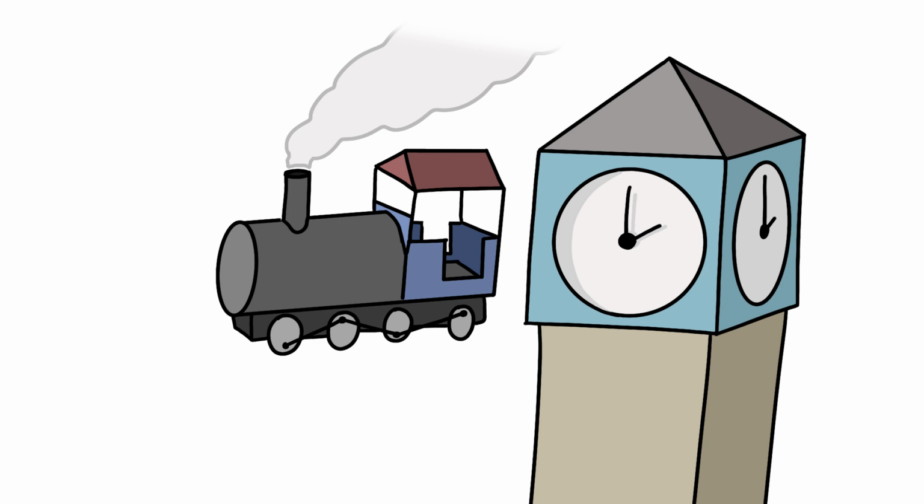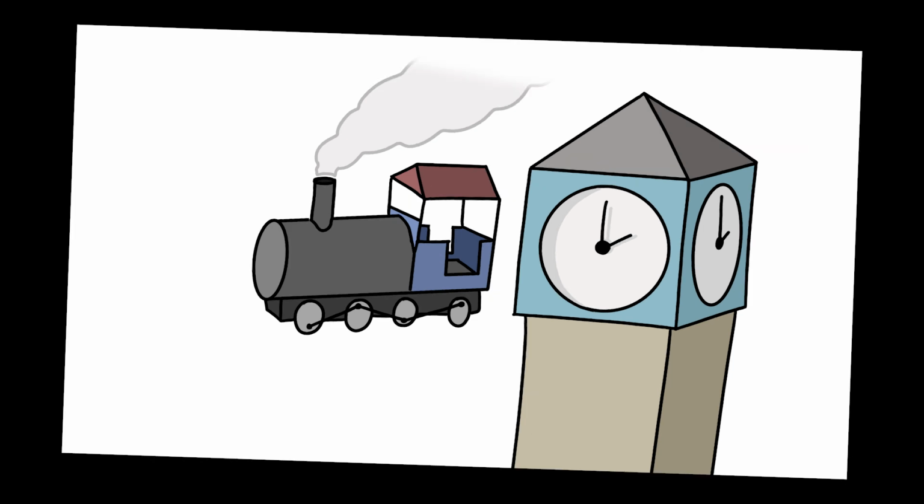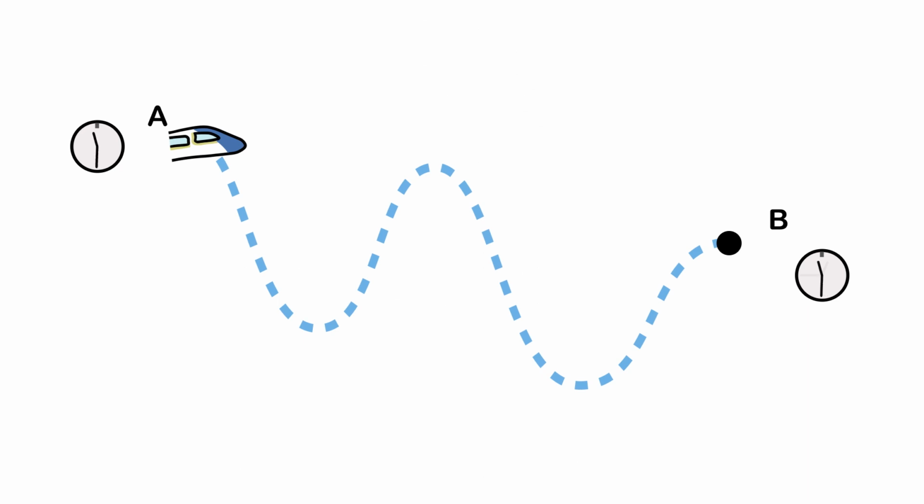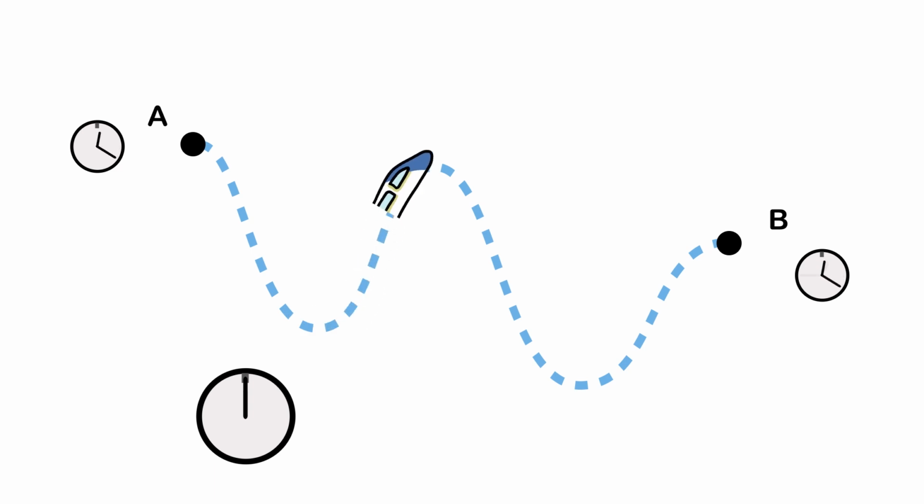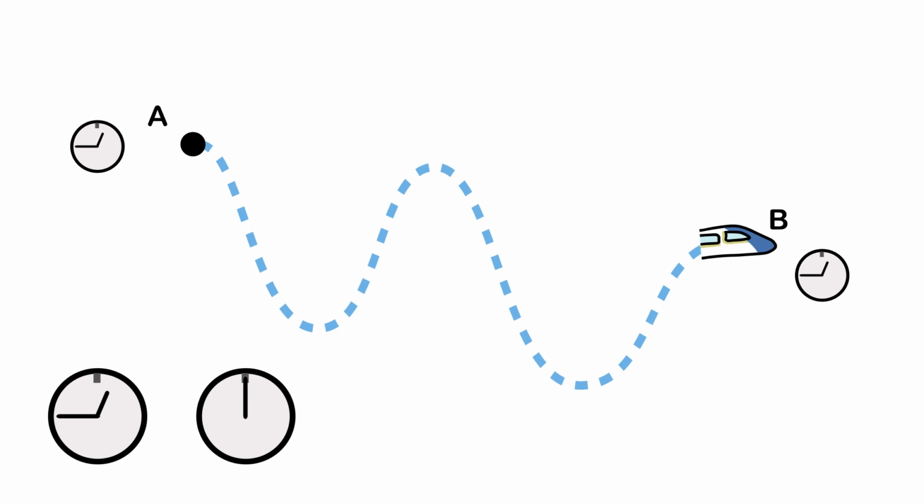To see this in action, let's step away from particles for a moment and let's look at clocks and trains. Give me a second, this will all make sense. Imagine you are traveling by train from city A to city B. You depart at 12 o'clock and after arriving in city B, you look at the station clock there and see that it says 1:45. How long did your journey take? 45 minutes, right? This calculation is pretty straightforward and works no matter your departure time. Even if we would all agree to move our clock 1 hour forward, as many countries do during summer, you would still find 45 minutes for your travel time.